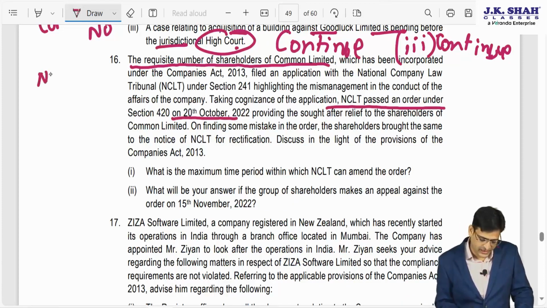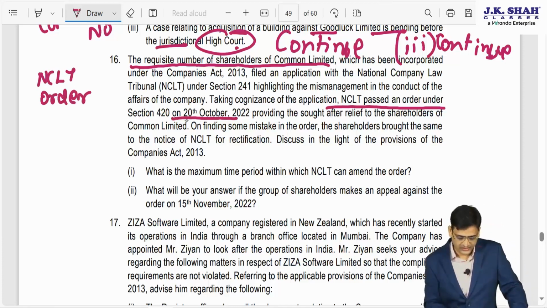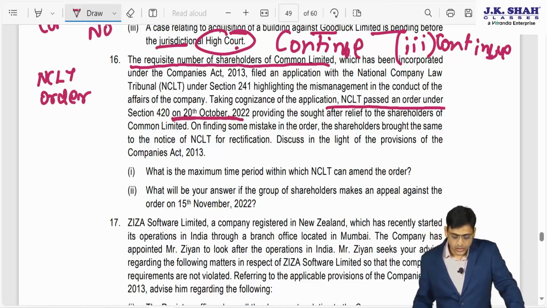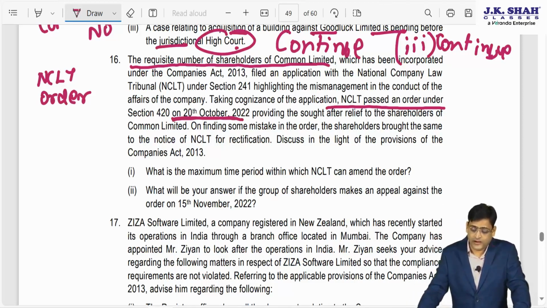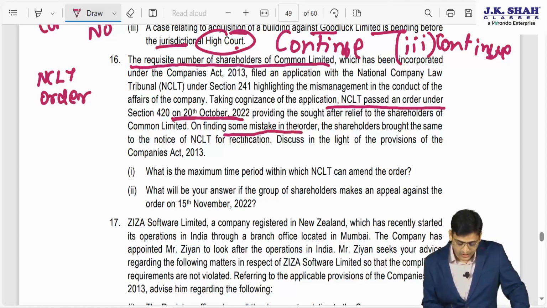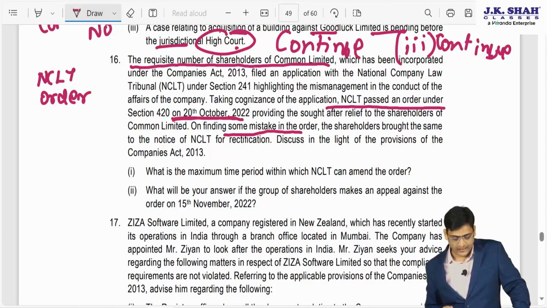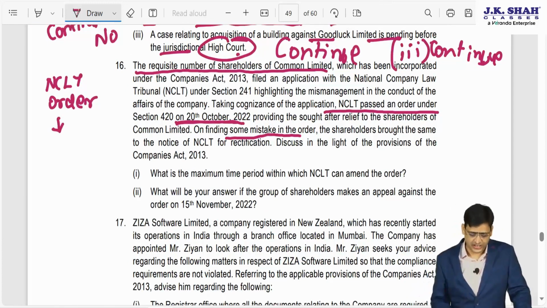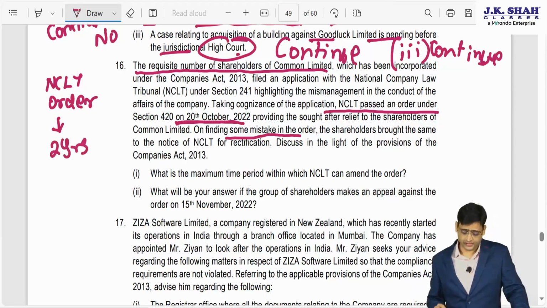So this is an NCLT order passed on this date, 20th October 22, providing the sought after relief to the shareholders of Common Limited. On finding some mistake in the order, the shareholder brought it to the notice of NCLT for rectification. So can I say it is a rectification of order? If the mistake is apparent in nature, in that situation, this can be rectified within 2 years.